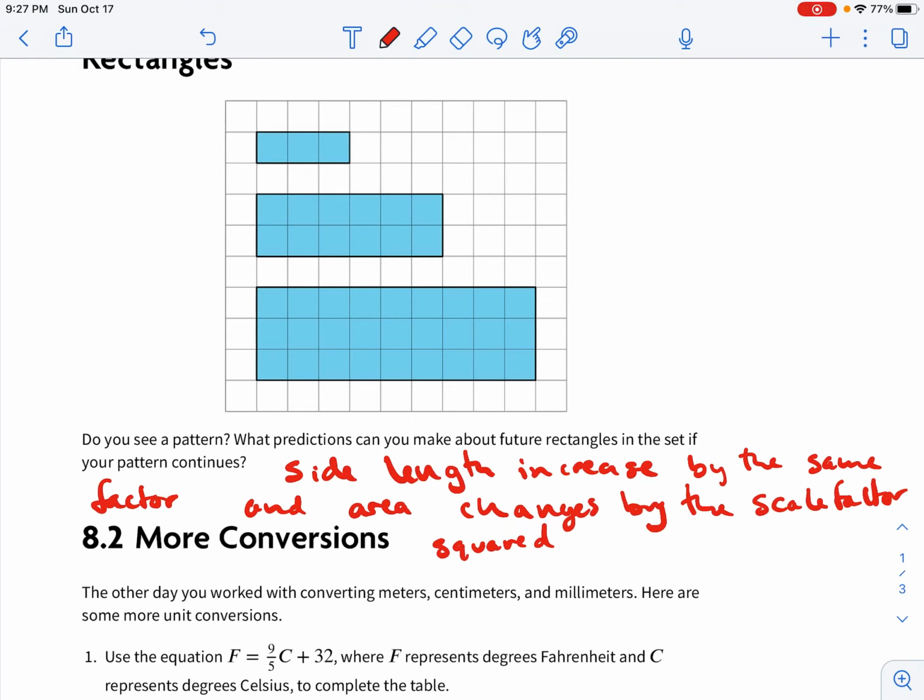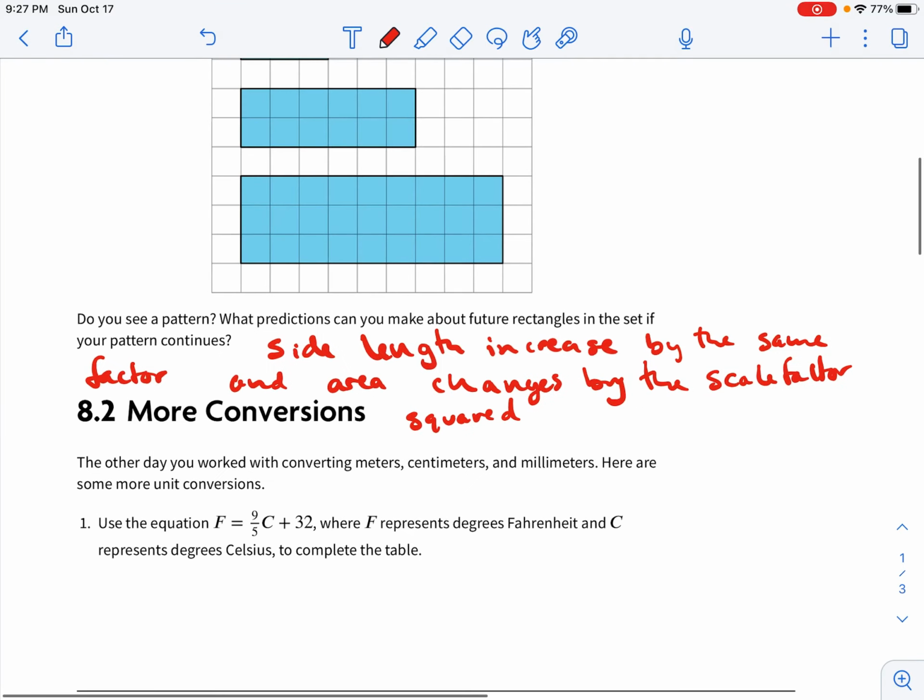So that's the two patterns that are noticed here. All right, there might be another one that you might notice, but it should kind of fit along with those lines. Okay.